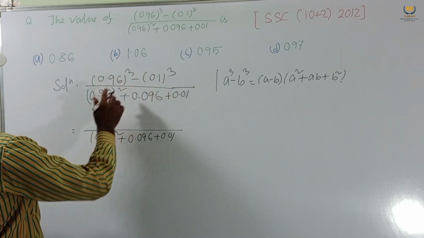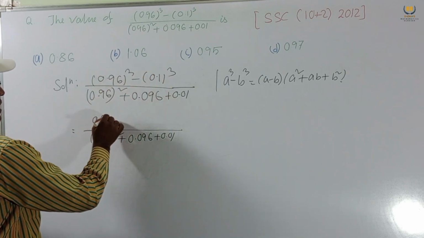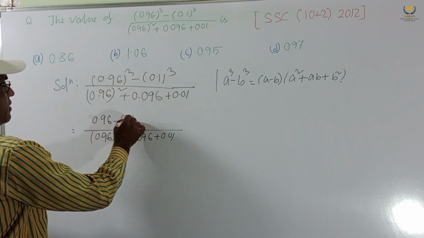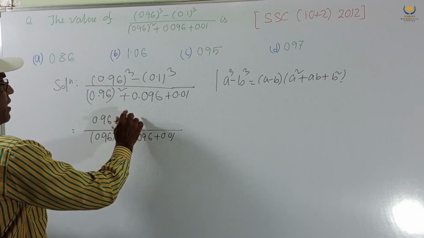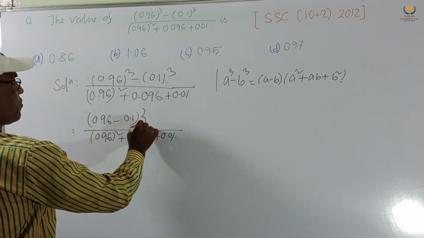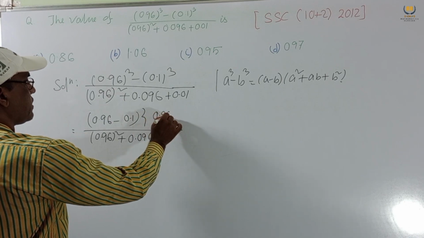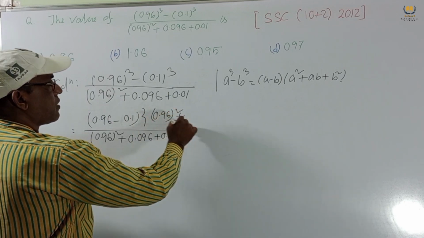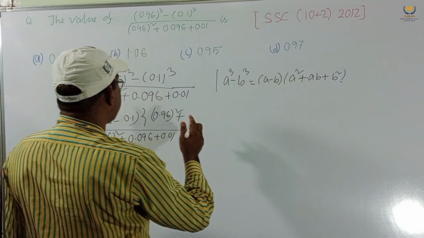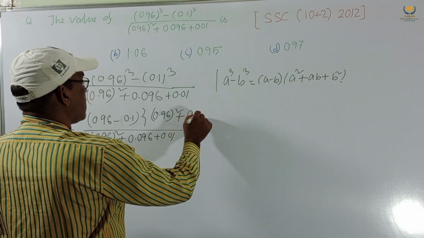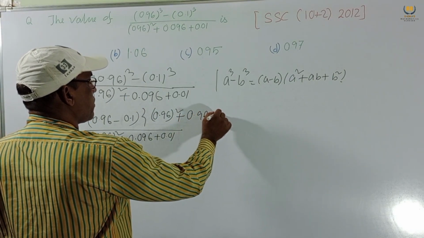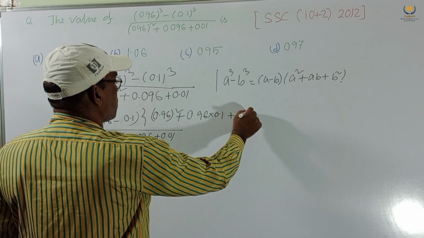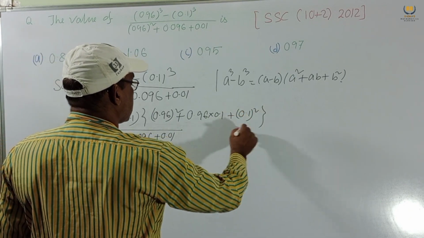For a cube minus b cube, we get a minus b into a square plus ab, that means 0.96 into 0.1, plus 0.1 whole square.